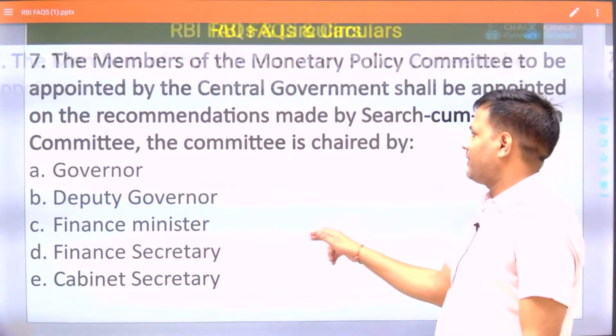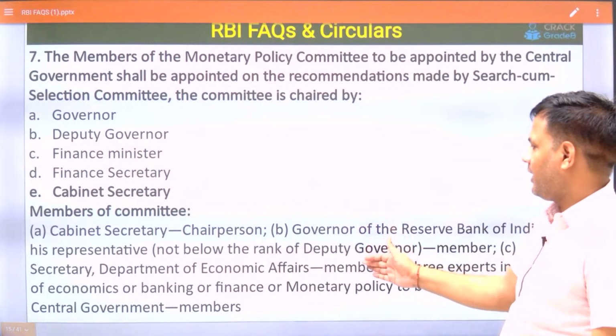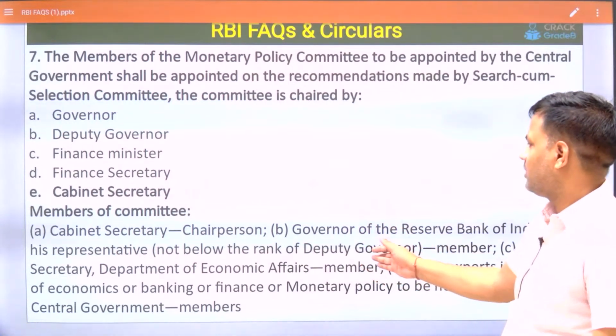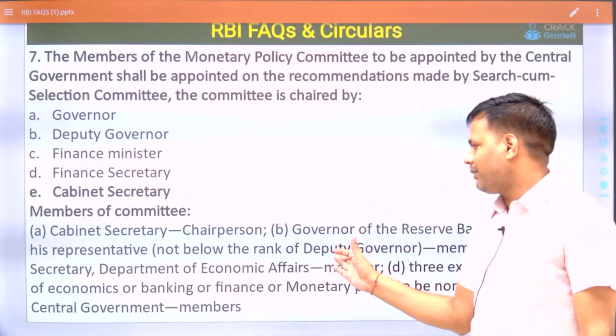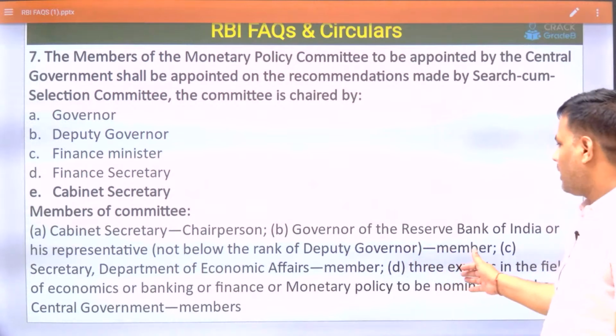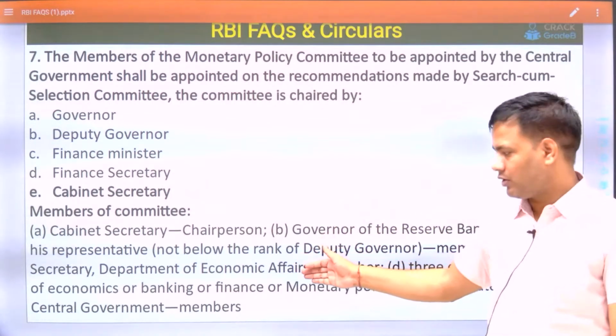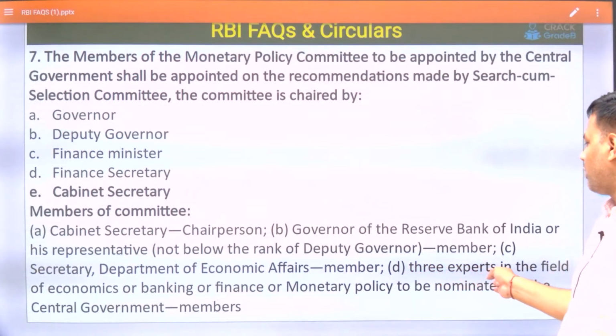Yes, Cabinet Secretary is the right answer. So the committee is chaired by the Cabinet Secretary, and other members of the committee are the RBI Governor, and if the RBI Governor is not there, then his representative, Deputy Governor, and Secretary, Department of Economic Affairs, and 3 experts in the economy or banking or finance or monetary policy.